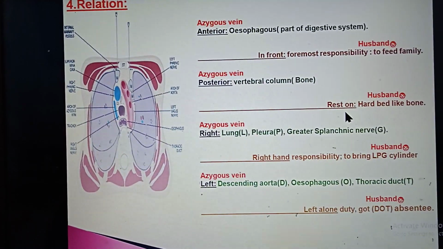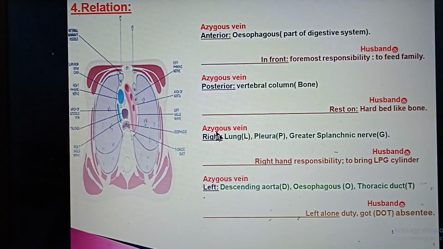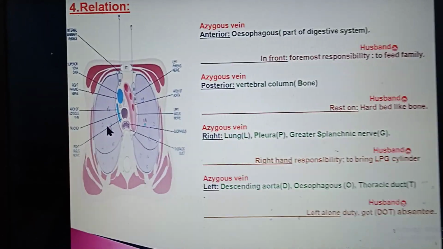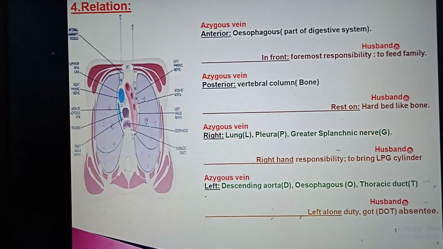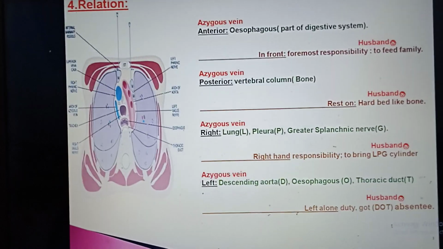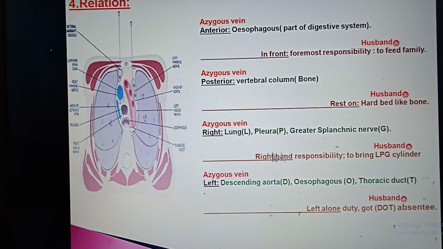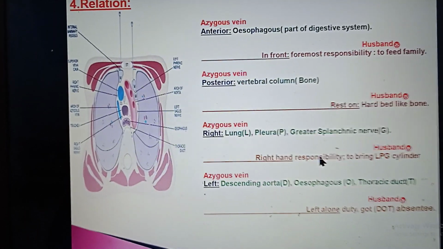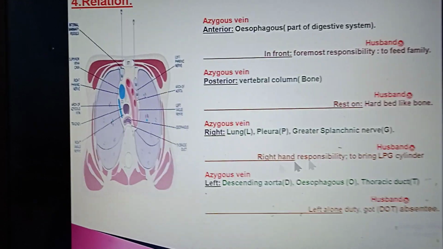So the husband rests on a hard bed like bone. On the right side of the azygous vein, there are the lung, pleura and greater splanchnic nerve: LPG. Husband's right hand responsibility, main responsibility, is to bring the LPG cylinder to feed the family.